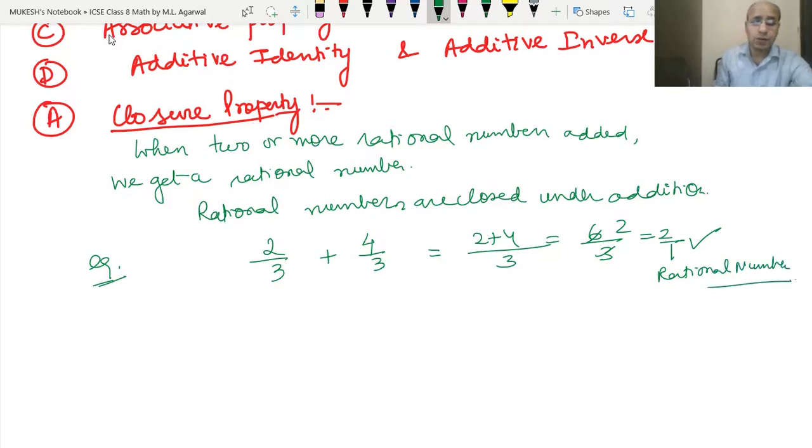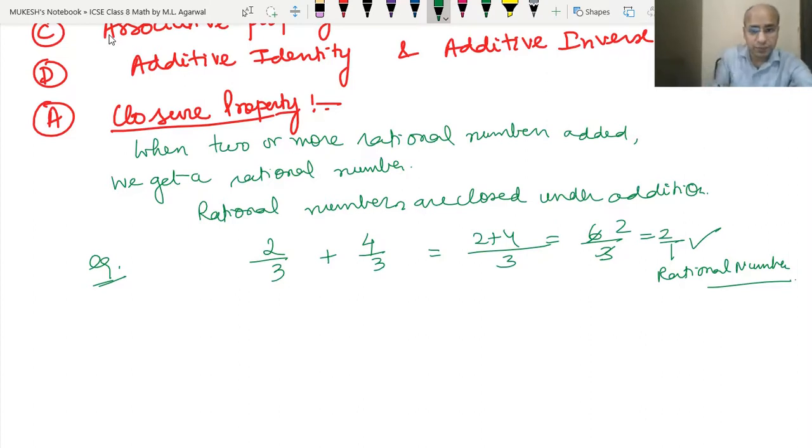So in example 1 and example 2 also, when we added rational numbers, we got a rational number. Even if we get an integer after the addition, as I told you in the last video, integers are also rational numbers. So whenever we add two or more rational numbers, we always get a rational number. This is the closure property.